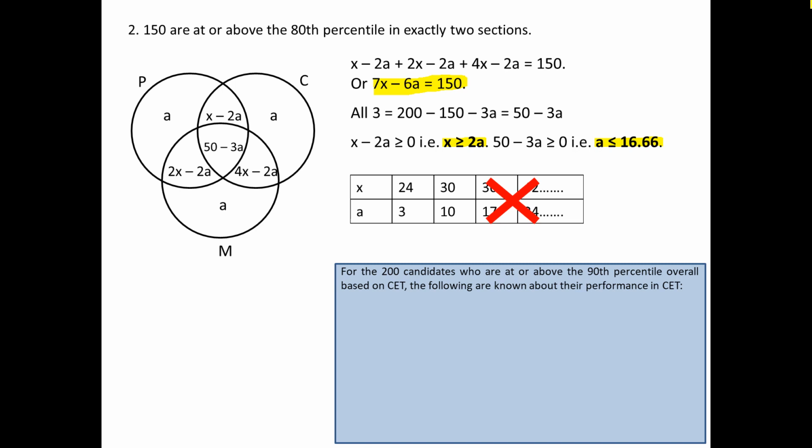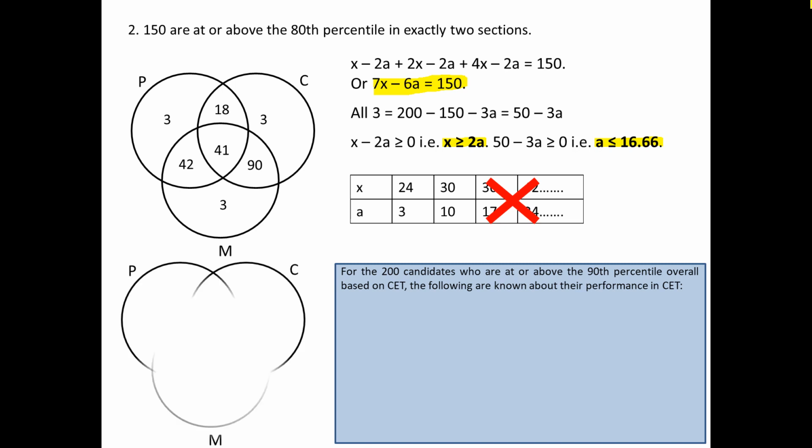So let's put these values into the Venn diagram. We'll obviously get 2 Venn diagrams now. When I put x as 24 and a as 3, I get the values as these which are represented here. And when I put them as 30 and 10, I get another Venn diagram which is containing these values. So ultimately we get these 2 Venn diagrams now, on the basis of which we have to answer our upcoming questions. So I'll straight away move to the questions now.